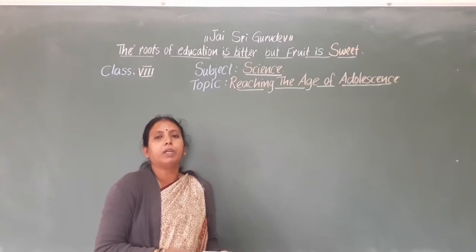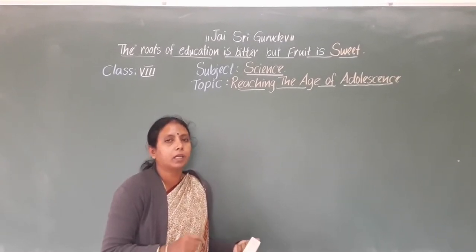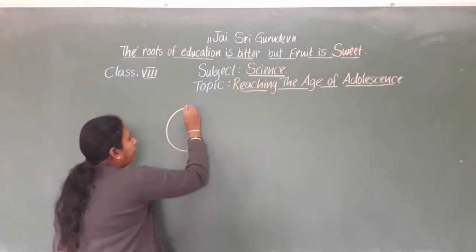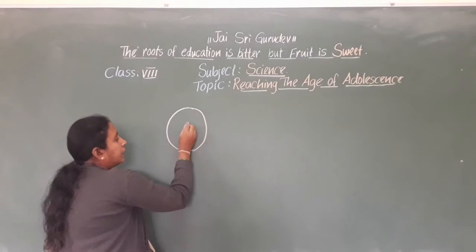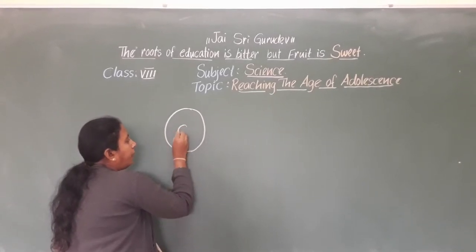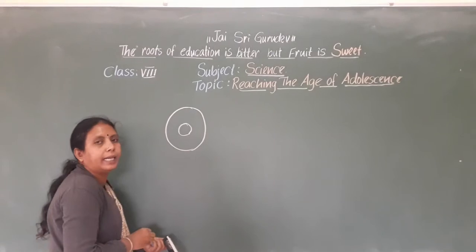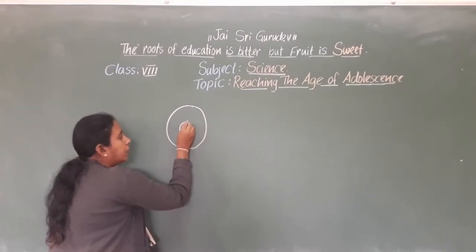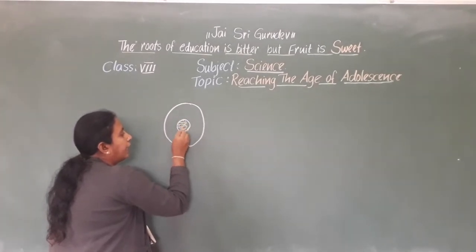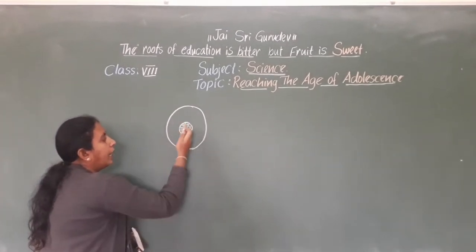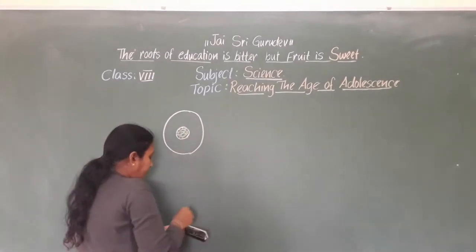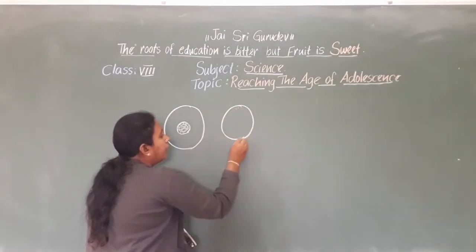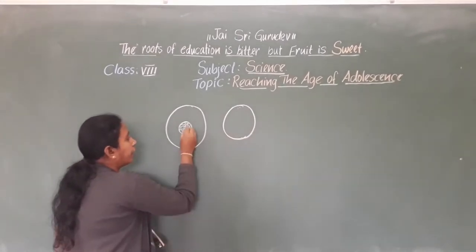Before that, let's go back to the previous classes, that is, the cell. Our body is made up of cells. The cell activities are controlled by the nucleus. When you are drawing the diagram of a nucleus, you draw a thread-like structure in the nucleus. I will enlarge this nucleus. Now I will draw only the nucleus. Here we find the thread-like structure.